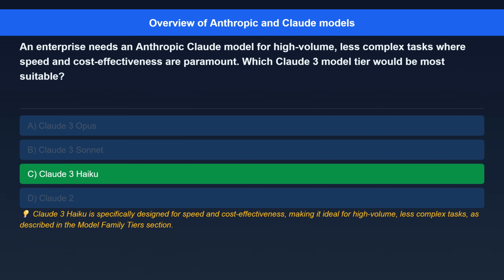The correct answer is Claude 3 Haiku. Here's the explanation. Claude 3 Haiku is specifically designed for speed and cost-effectiveness, making it ideal for high-volume, less complex tasks, as described in the Model Family Tiers section.